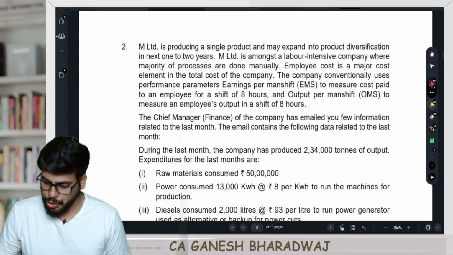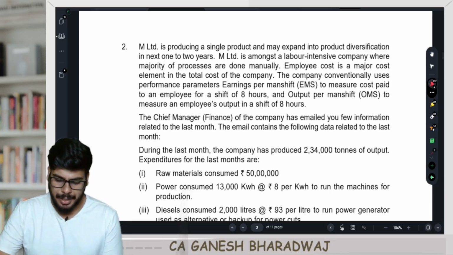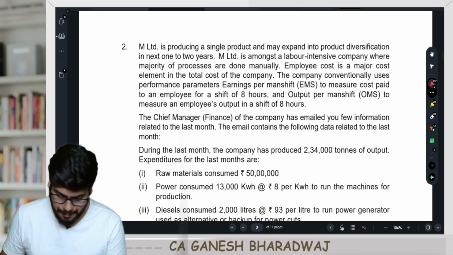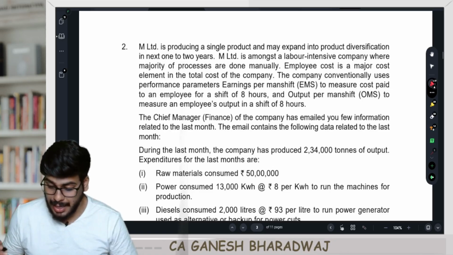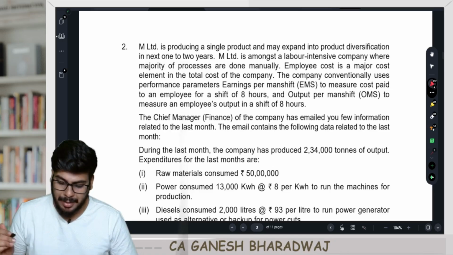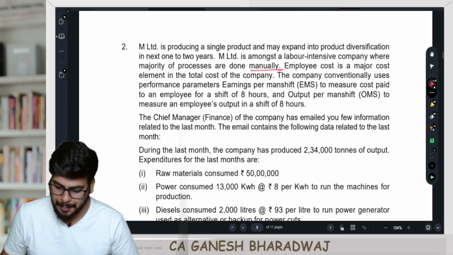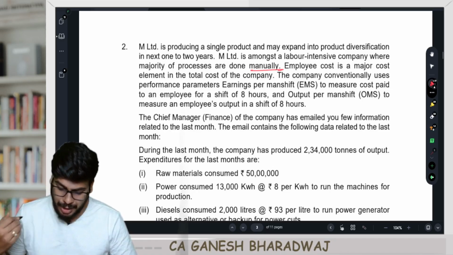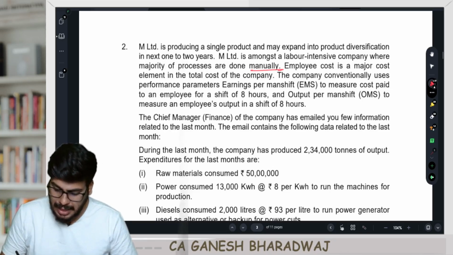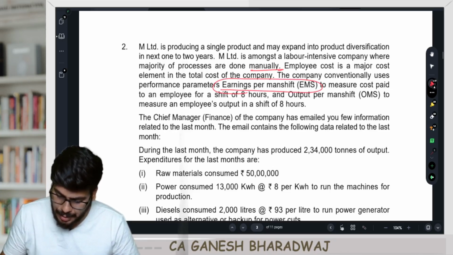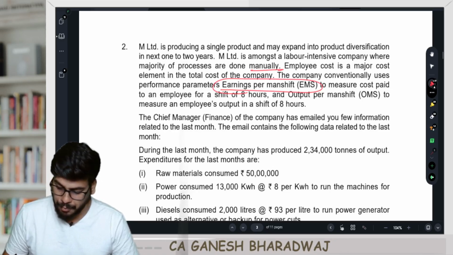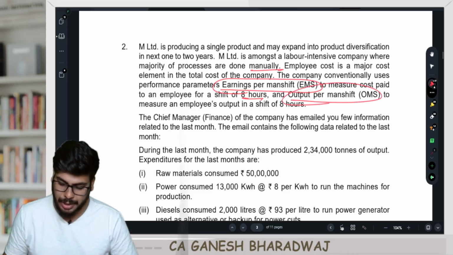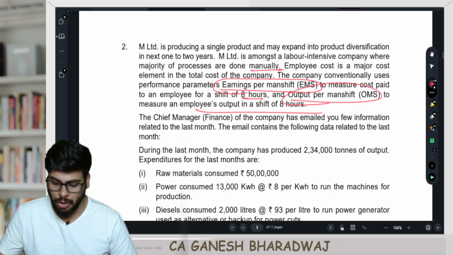Now, let's move on to question number 2. M Limited is producing a single product and may expand into product diversification in the next 1 or 2 years. M Limited is amongst a labor-intensive company where the majority of processes are done manually. The employee cost is a major cost element in the total cost of the company, and the company conventionally uses performance parameters, earnings per man shift, EMS, to measure the cost paid to an employee for a shift of 8 hours, and the output per man shift, OMS, to measure the employee's output in a shift of 8 hours.